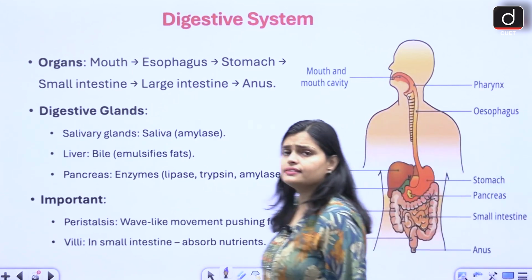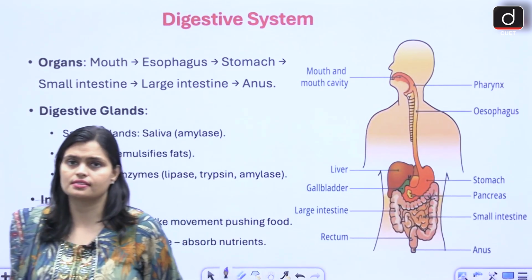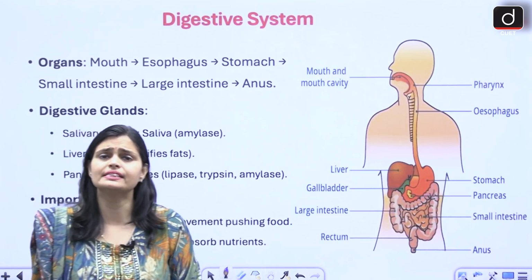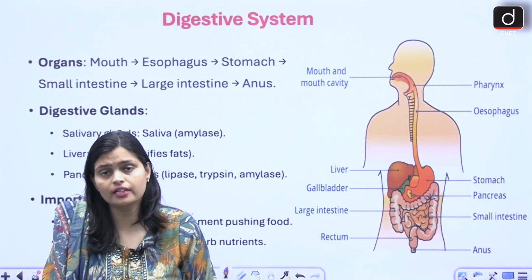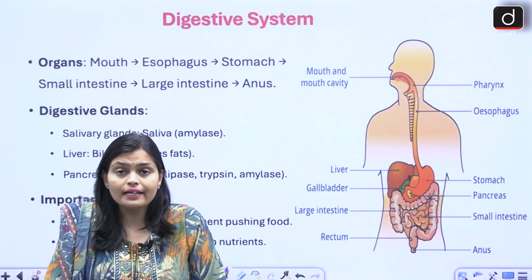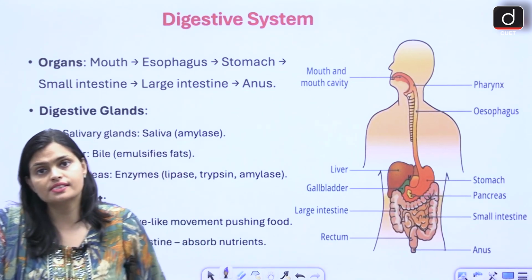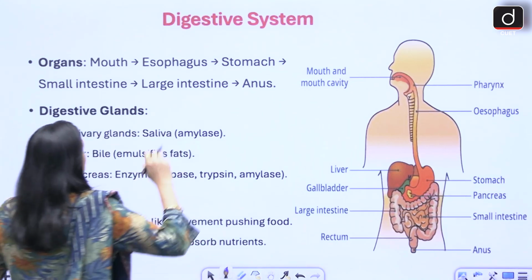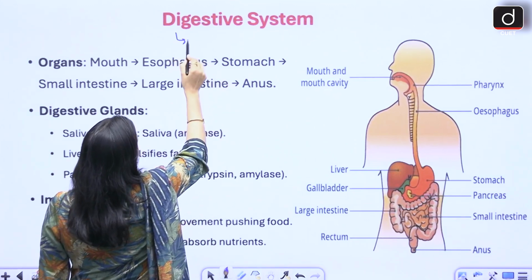Now let us understand the digestive system. Okay. So basically this is the system of our body which helps in the digestion of complex nutrients into simpler nutrients.